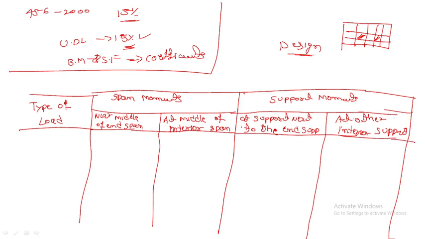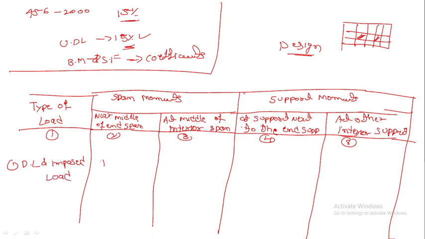Sorry, I am not able to draw neatly, please adjust, and try to concentrate on my words. 1, 2, 3, 4 and 5. Now first one, dead load and imposed load: plus 1 by 12, plus 1 by 16, minus 1 by 10, and minus 1 by 12.